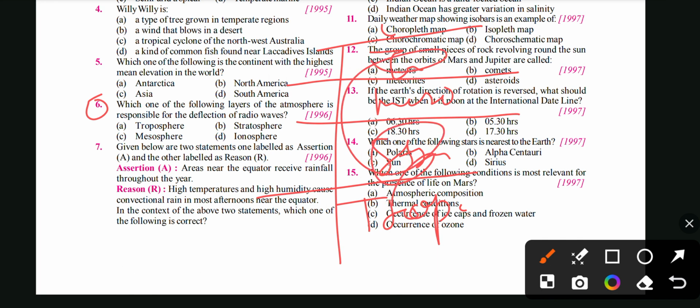If we talk about it, most weathering action takes place in the troposphere. Ozone is found in the stratosphere, and then the ionosphere. They have different kinds of ions that will help with radio waves and other waves. So this will be the answer.